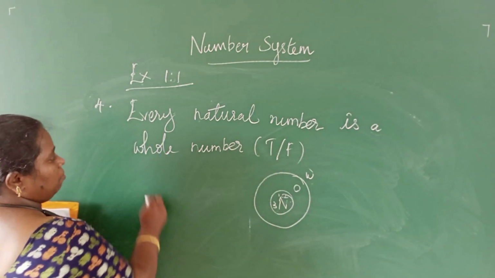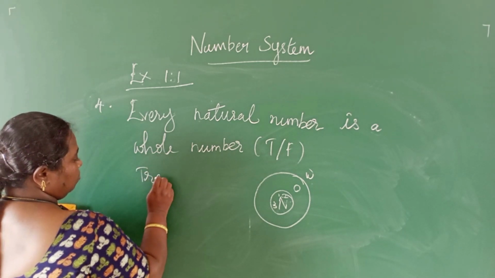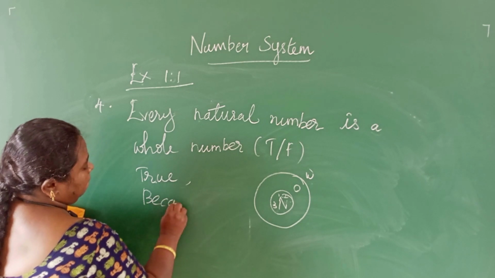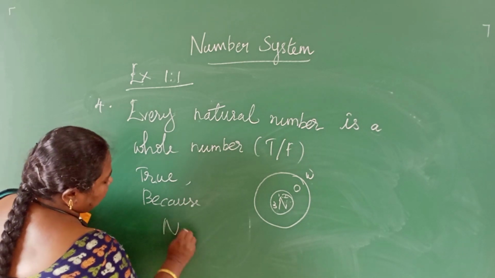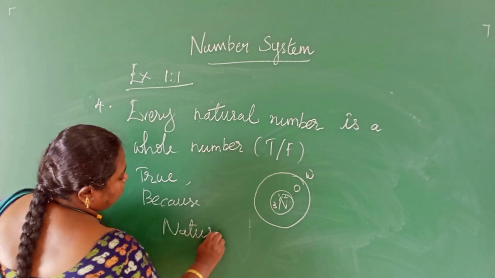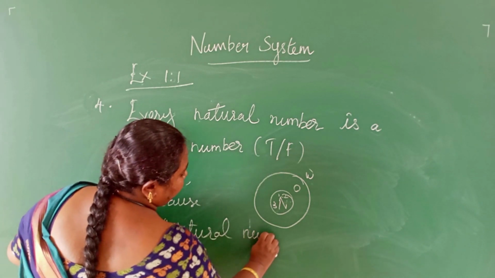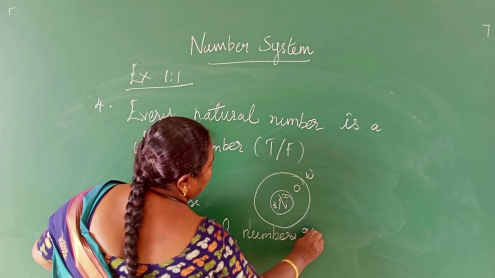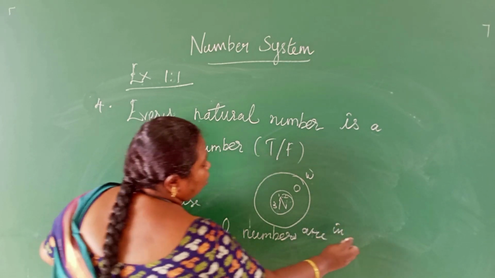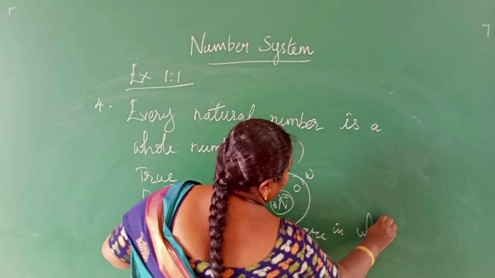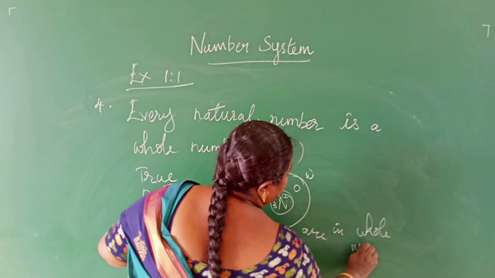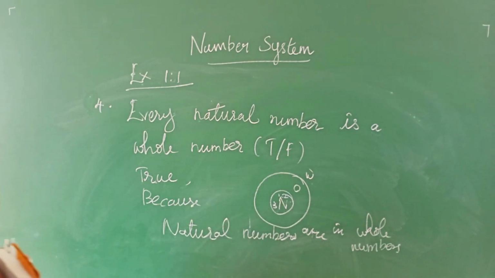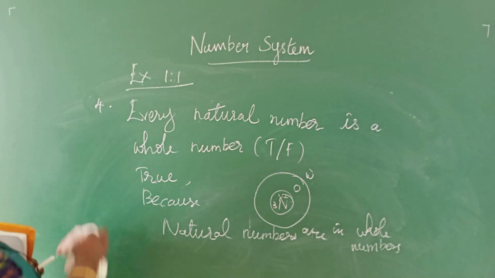The statement is true because natural numbers are in whole numbers.